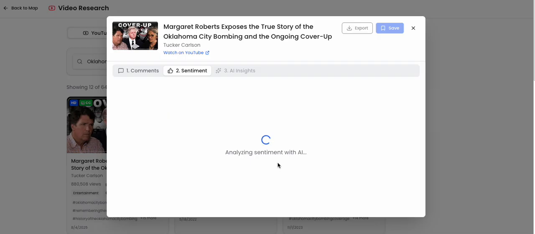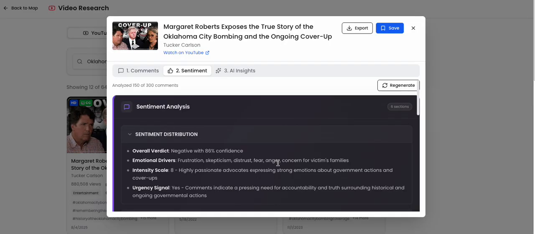As I analyze, this application is pulling in a sampling of all those comments. We're pulling in 300. It's going through all the comments, trying to deduplicate them and synthesize them down.